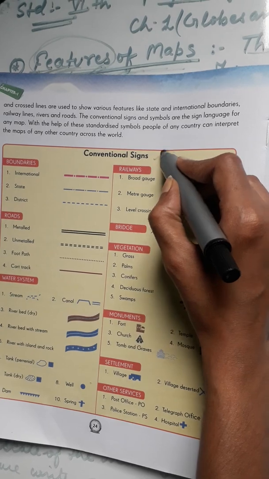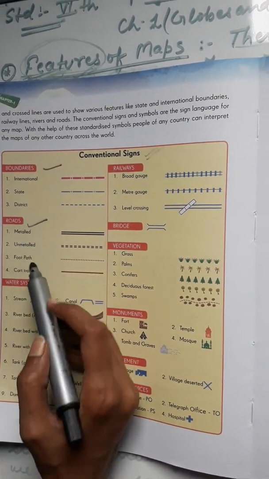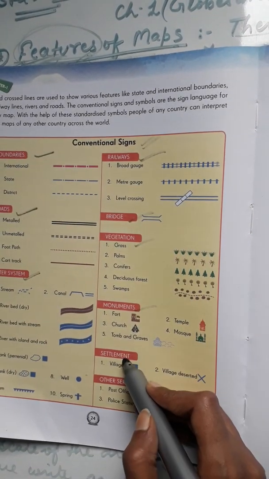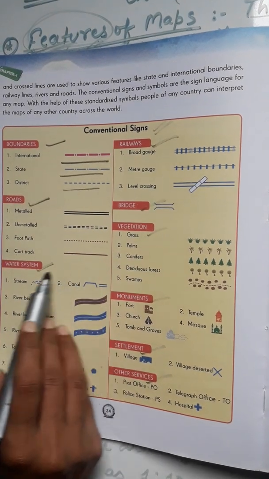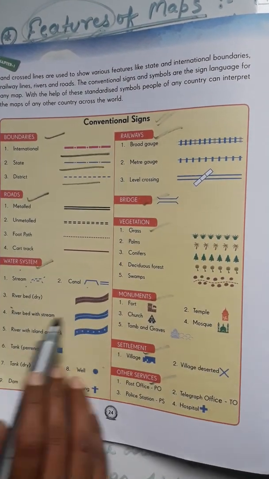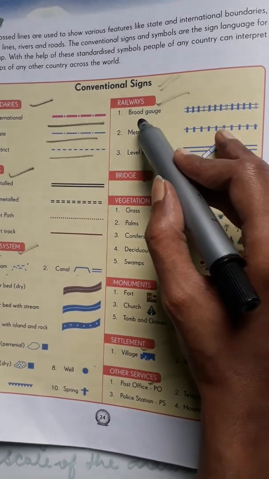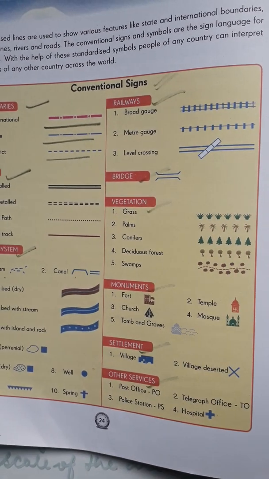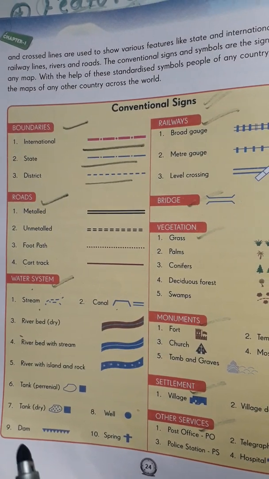Class, here you will see some conventional signs for boundaries, for roads, for water system, for railways, for bridge, for vegetation, for monuments, for settlement and for other services. So in boundaries we use these signs. For roads we use these signs. For water system we use these. You will see in your book the broad gauge, meter gauge, level crossing, these are part of the railways. So you will see the conventional signs and the colors also.